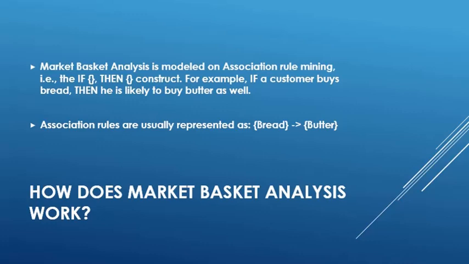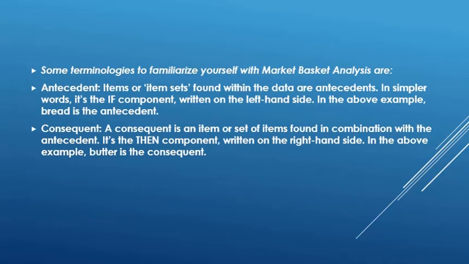Now, let's understand some of the key terminologies in association rule mining. The first thing that we need to understand is antecedent. Antecedents are the items or item sets that are found within the data. In simpler words, it's the if component written on the left hand side. In the above example, the bread was an antecedent.